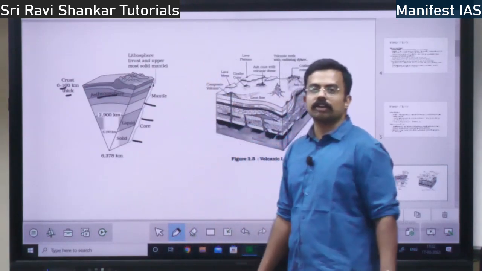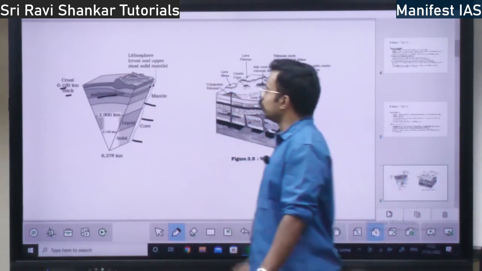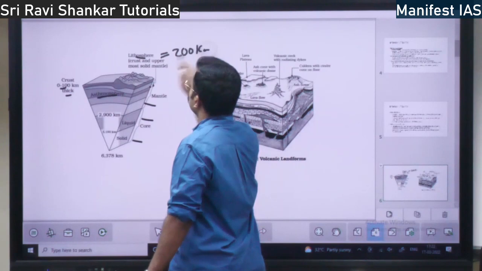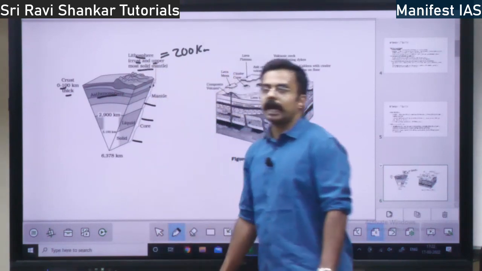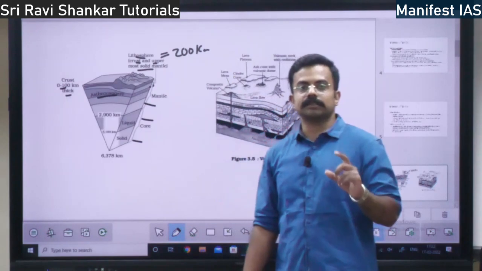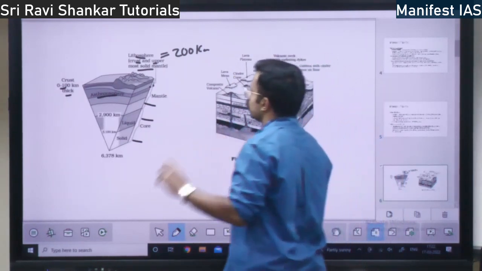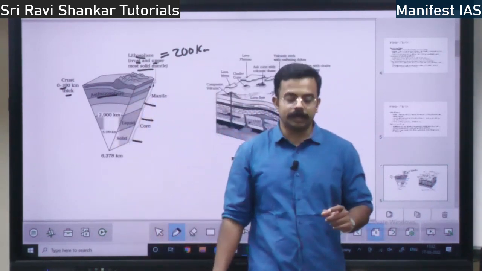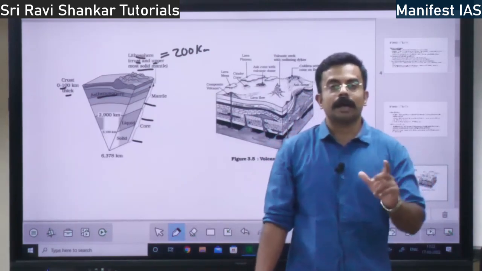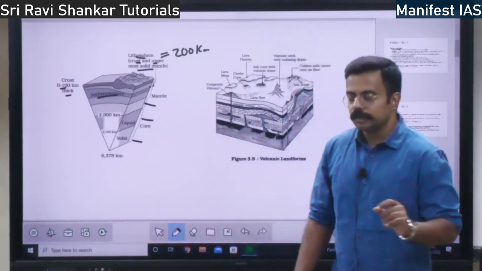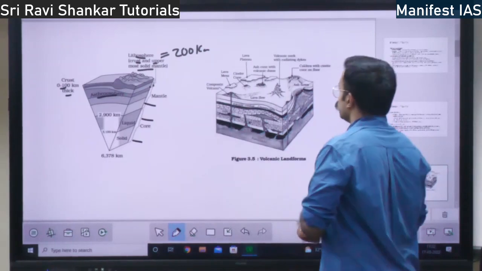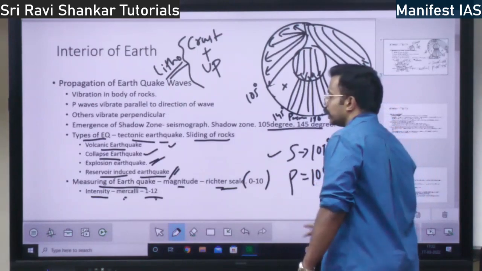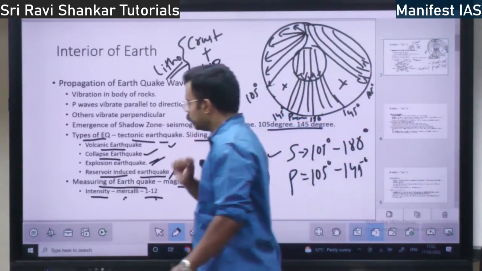It is up to 100 kilometers thickness from the surface of the ground. And lithosphere is approximately 200 kilometers. It is crust plus the uppermost mantle. In the mantle portion you have the asthenosphere. In the asthenosphere itself you will have this magma flow, the flow of molten rock, right? So this is the structure of the earth: inner core, inner mantle, outer mantle, and lithosphere, crust, right?